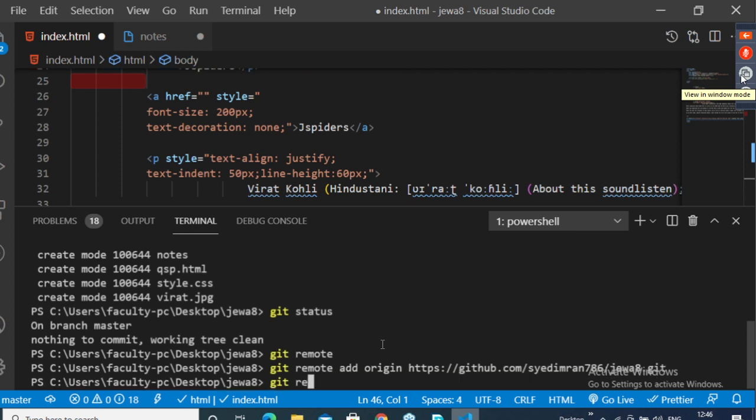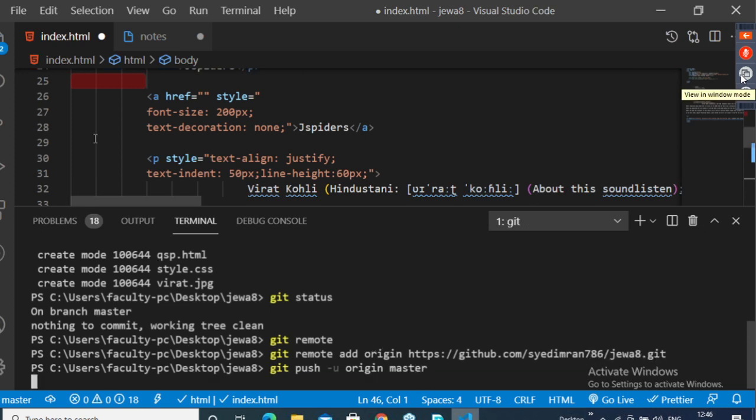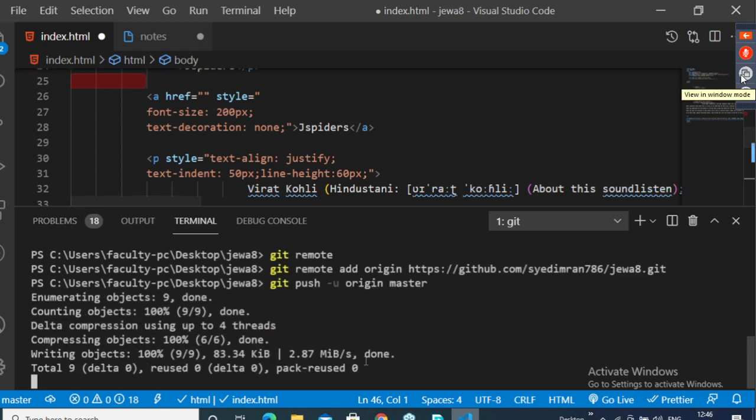Then git push -u origin master. Okay, so done guys. See, the full folder is uploaded.